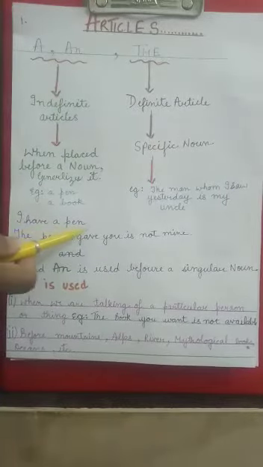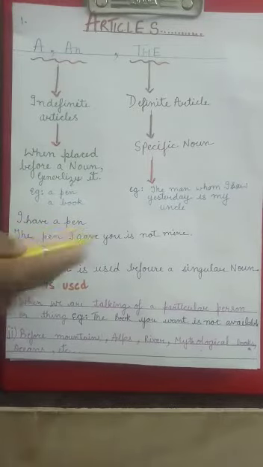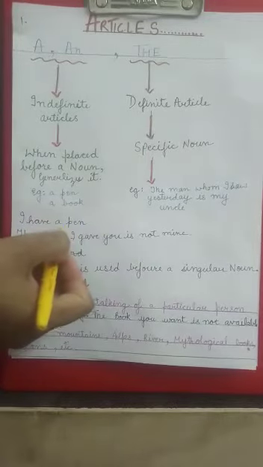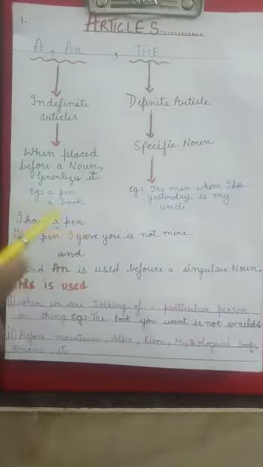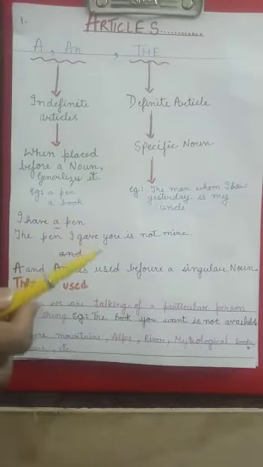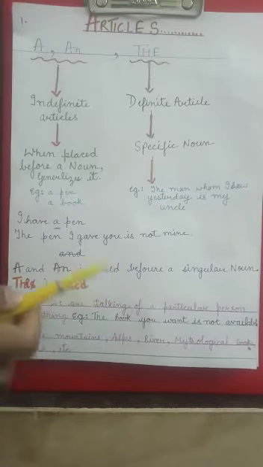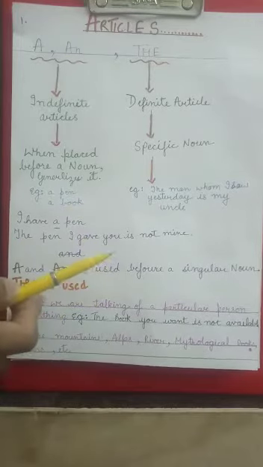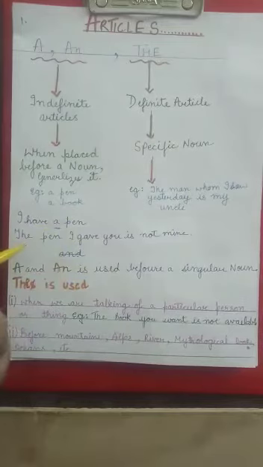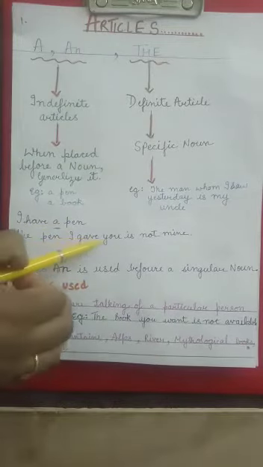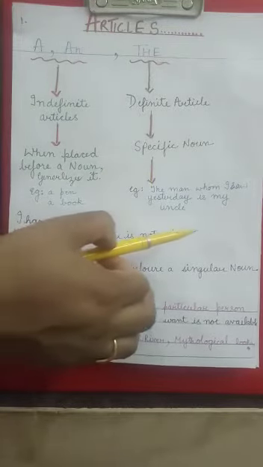I have a pen. Here a determiner is used before pen, that means we are talking of a pen in general. We are not specifying any brand or any kind of pen, but we are talking of a pen in common. And in the next example, the pen I gave you is not mine.